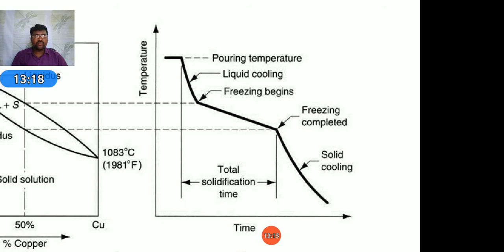Here, from the starting point to the ending point is known as the solidification. The main change from liquid to solid is known as the total solidification time. It occurs from the pouring temperature to the end point, that is, freezing completed. Whenever we pour the molten metal, after some time the temperature reduces with increase of time. At this point the freezing begins.